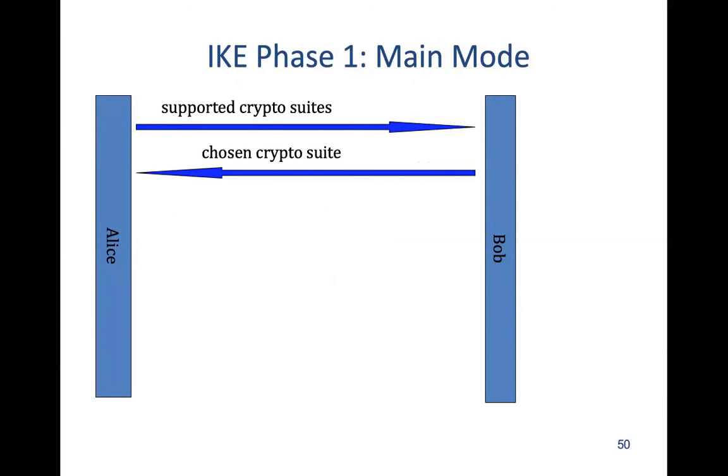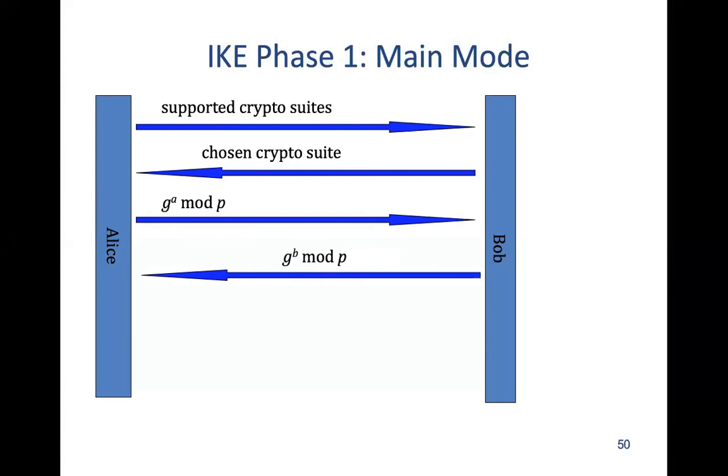Bob selects one, and that crypto suite has been selected by Alice and Bob both. That's fine, but a key has to be there. They decided on using, for example, 3DES, but there has to be a key. Key exchange is done through Diffie-Hellman: Alice sends G raised power A mod P, Bob sends G raised power B mod P, and it means that now both Alice and Bob can calculate the value of the key.